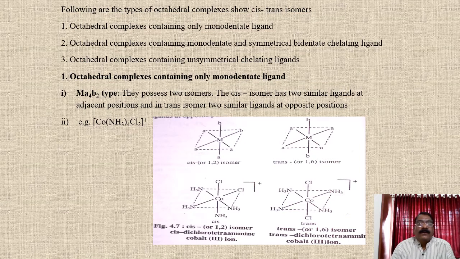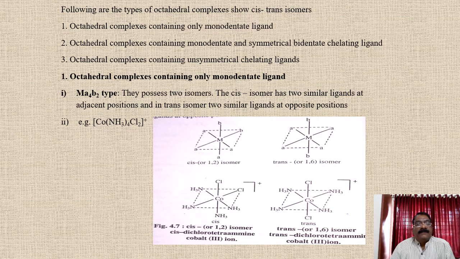See here, octahedral complexes are of three types. First, octahedral complexes containing only monodentate ligands. Second, octahedral complexes containing monodentate and symmetrical bidentate chelating ligands. And third, octahedral complexes containing unsymmetrical chelating ligands. So first we are going to see octahedral complexes containing only monodentate ligands.